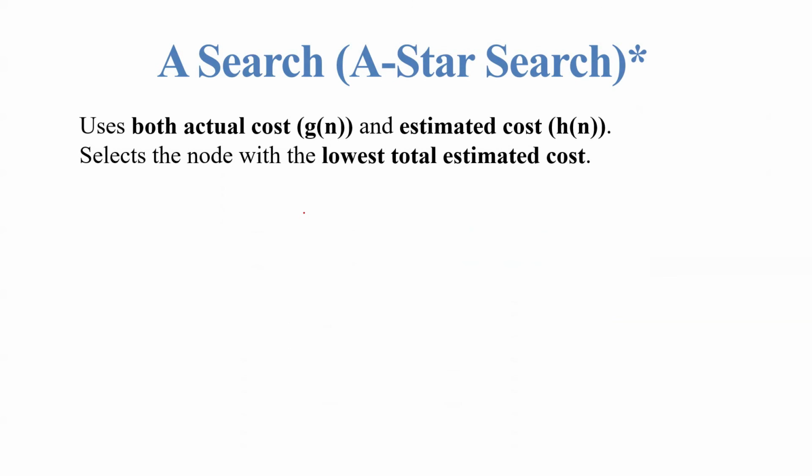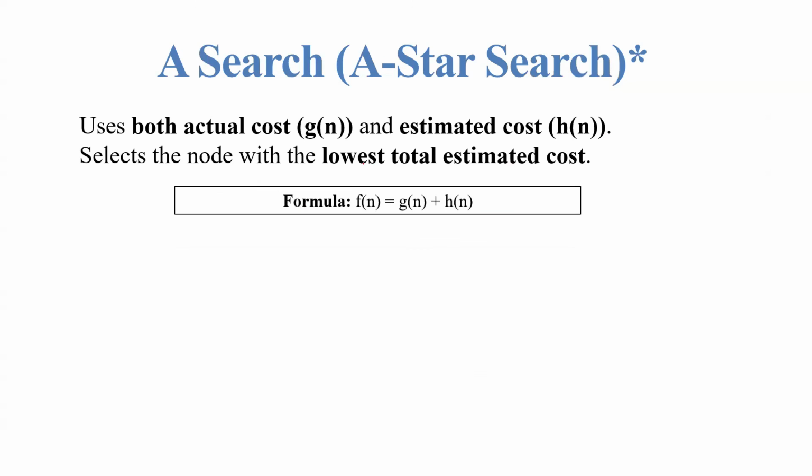Here it is going to select the node with the lowest total estimated cost. As you know, f(n) is equal to g(n) plus h(n). In greedy search this was not there, but in the A star search algorithm we have f(n) equal to g(n) plus h(n).